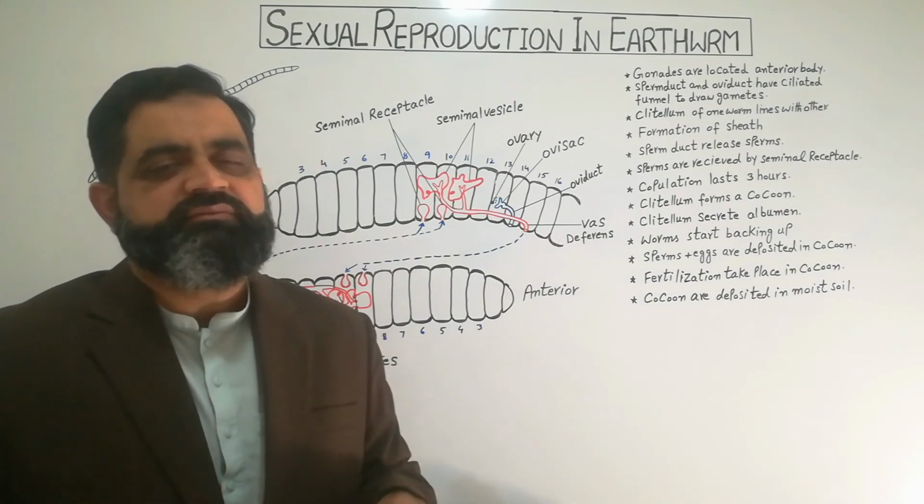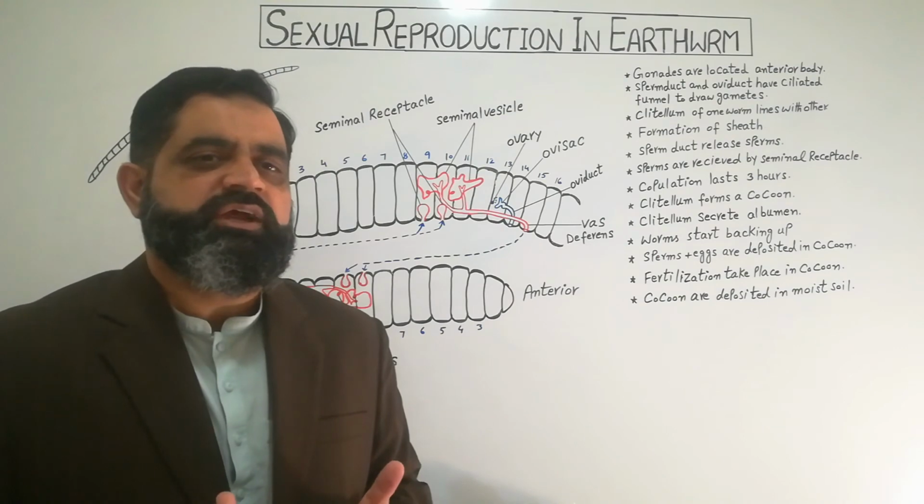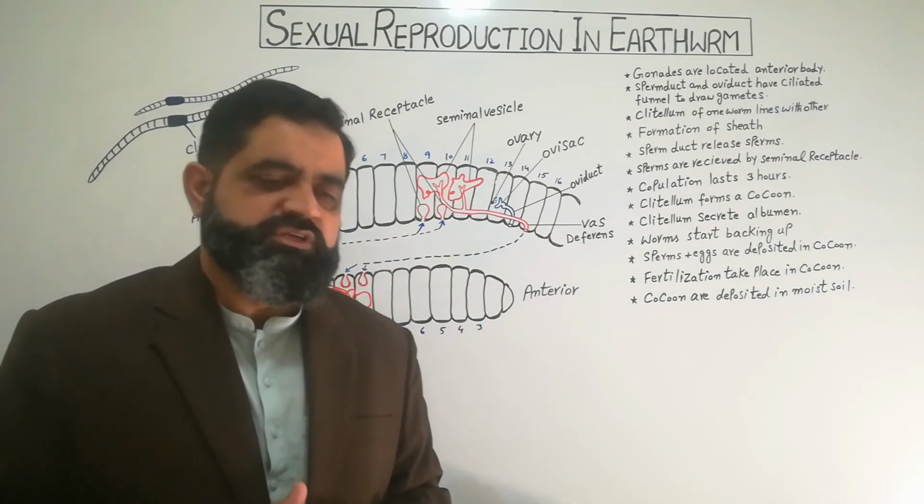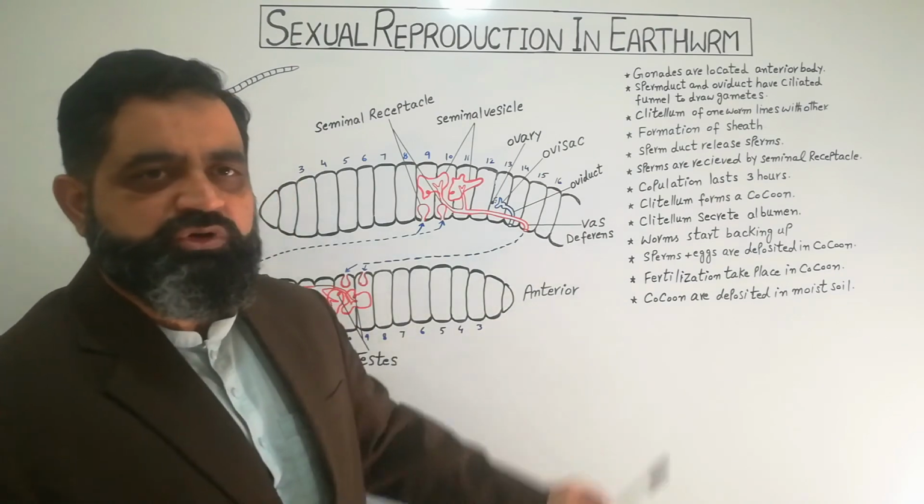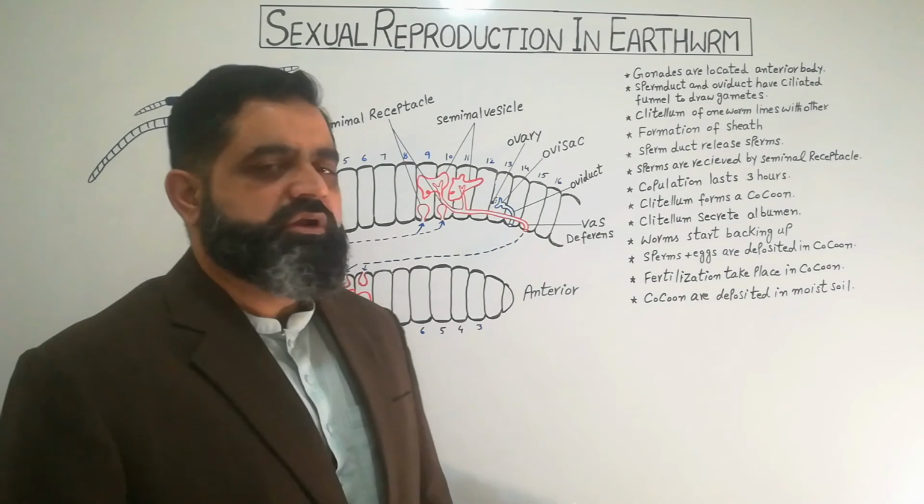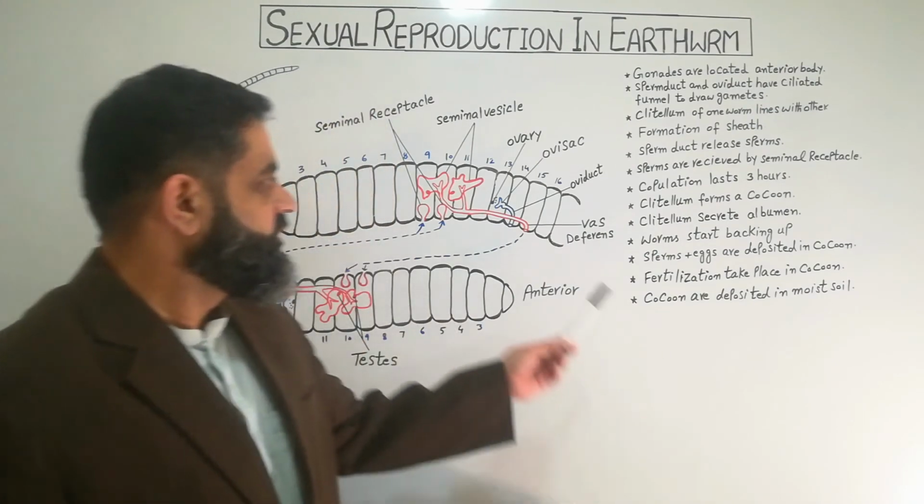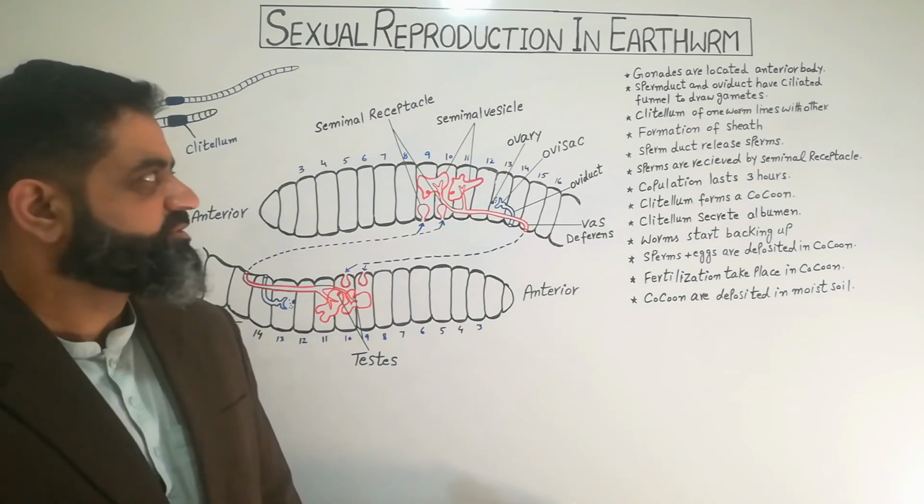So now I have summarized all these processes of sexual reproduction so that you can understand it more easily. I have made some statements which will help you to understand this whole topic once again. Number 1, gonads are located anterior in the body. As you know, gonads are located on the anterior surface of the body towards the ventral surface.